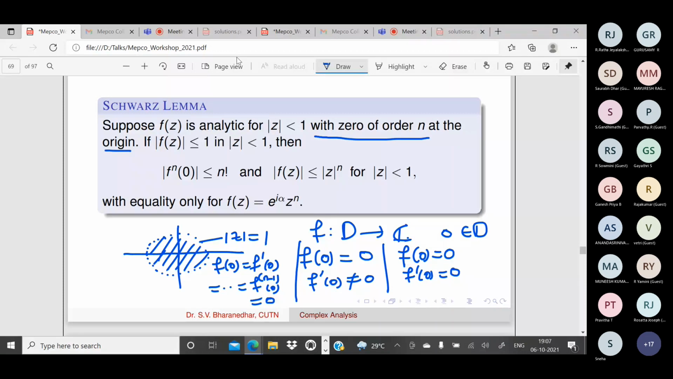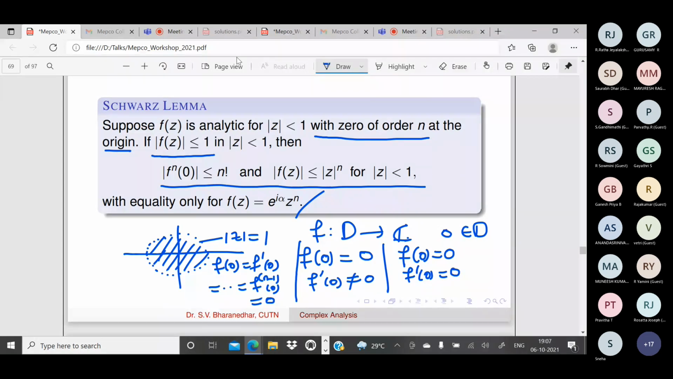Instead of the origin, if you take any other point, you will say zero of order n at that particular point. This is one condition. What is the additional hypothesis? Modulus of f of z is less than or equal to 1. f is bounded by 1 and it has a zero of order n at the origin. If these two are the assumptions, then these are the conclusions. We actually have 3 conclusions. The nth derivative f^(n) of 0 will be bounded by n factorial.